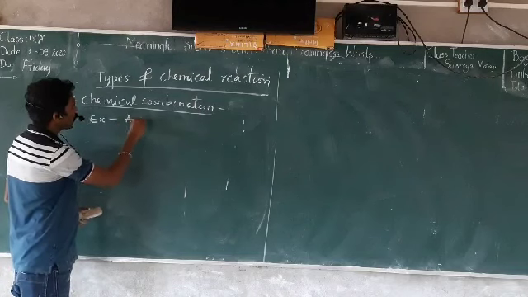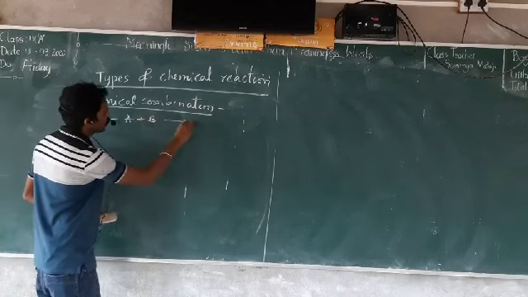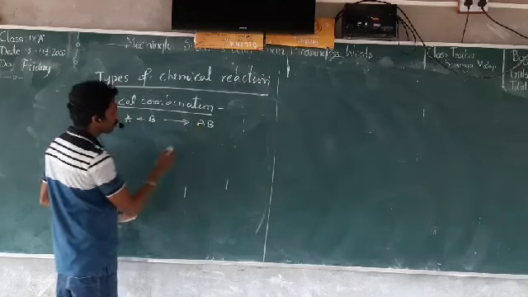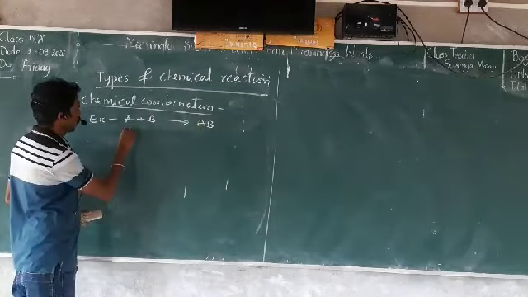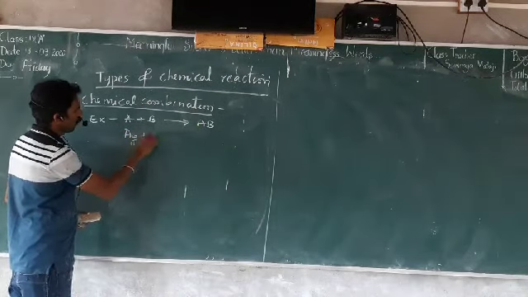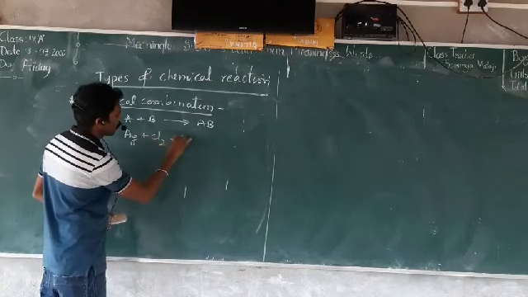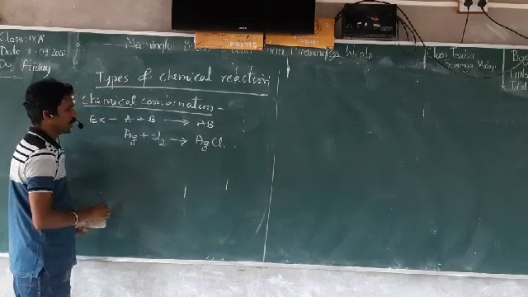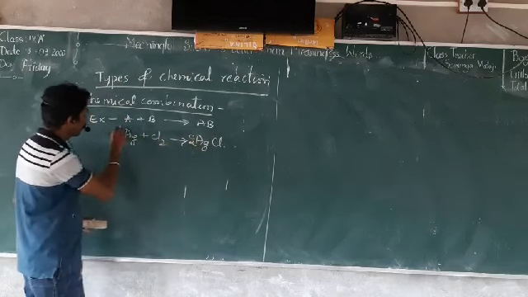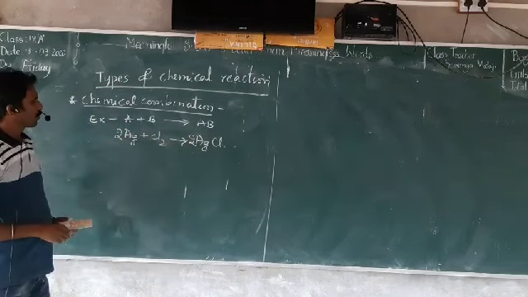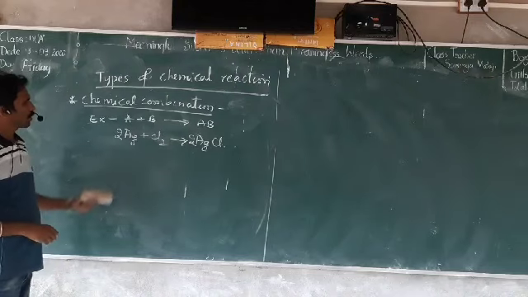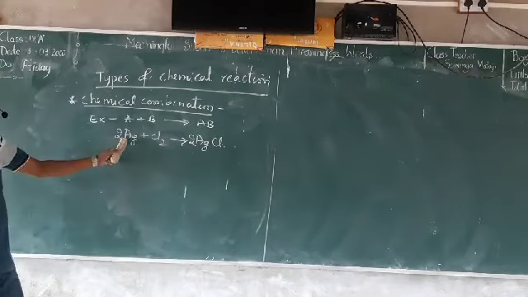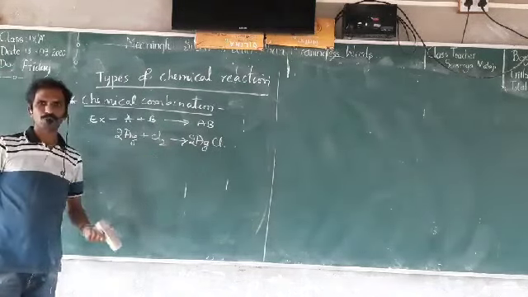So element A reacts with B, becomes AB. That is, silver reacts with chlorine, it becomes AgCl. So here two elements combine together to form a new product.